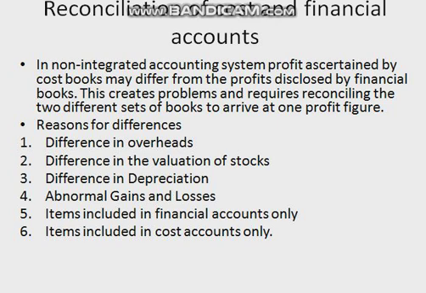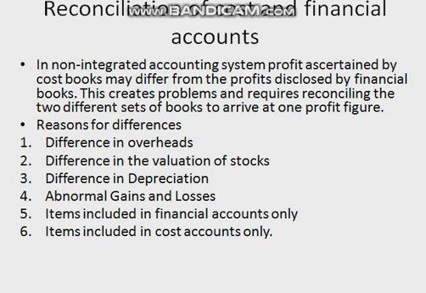In such a case, the profit ascertained by one set of books, we can say cost books, may differ from the profits disclosed by another set of books, that is financial books. That creates a problem and requires reconciling the two different sets of books to arrive at the profit figure. So, we should know the reasons for differences in profits disclosed by cost and financial books.